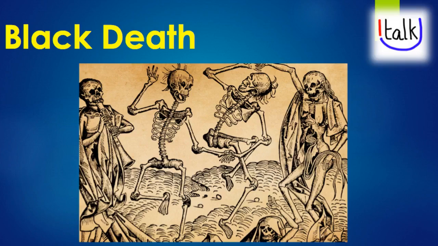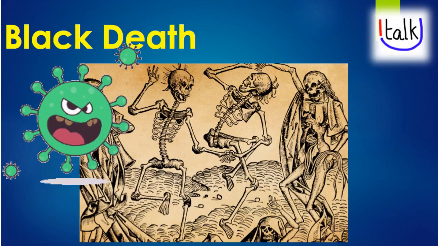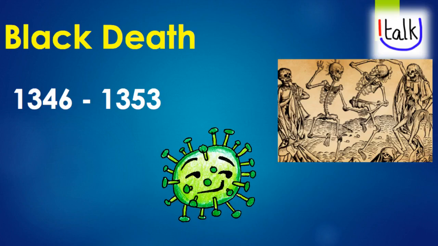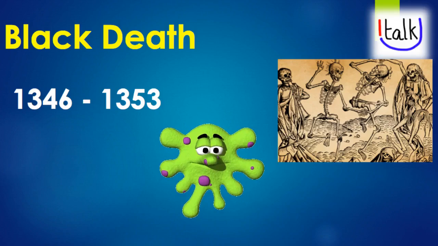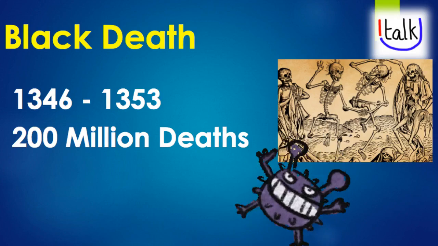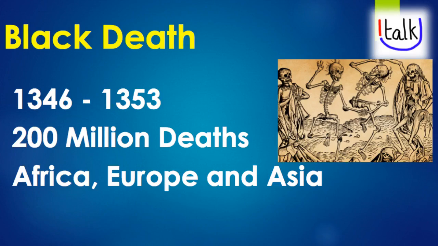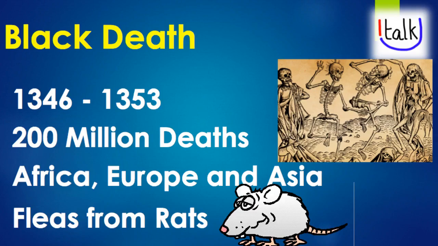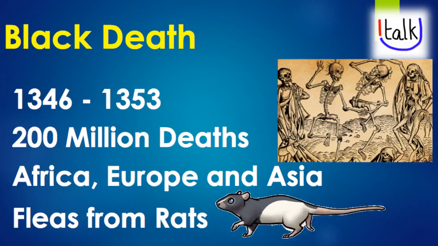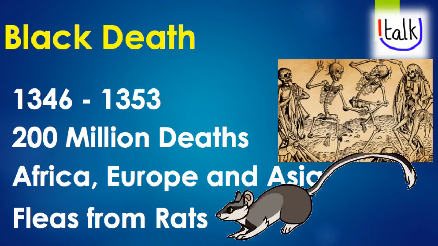Let's start with the Black Death, the worst of all. Said to have spread during 1346 to 1353, researchers say that the Black Death has claimed the lives of over 200 million people. The African continent, Europe, and Asia were the highly affected regions. The reason for the spread of this pandemic? Researchers say that the disease spread through fleas from rats.